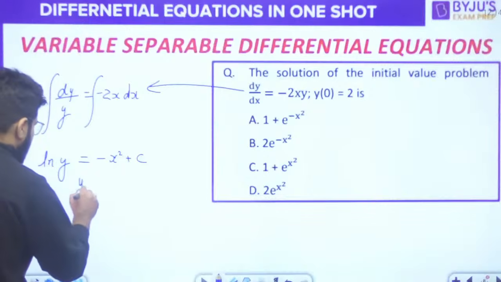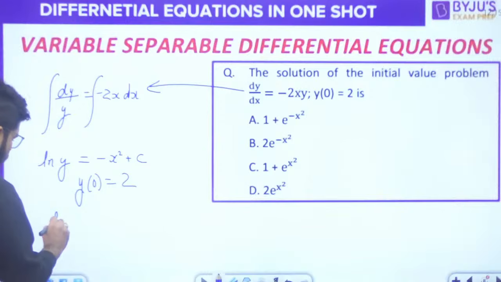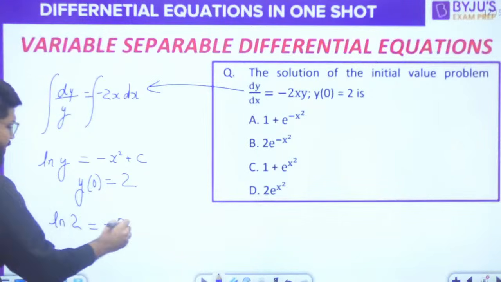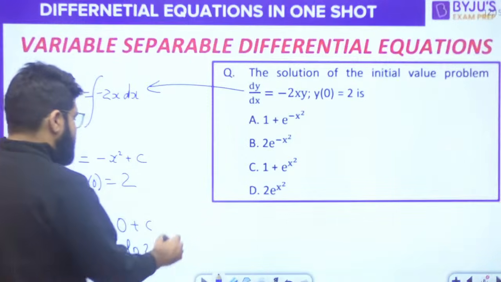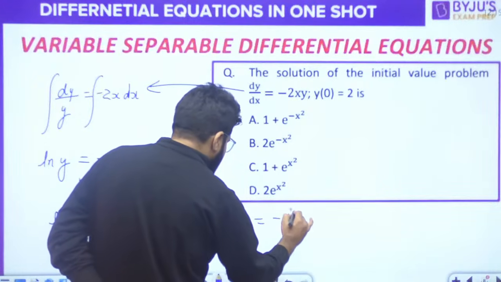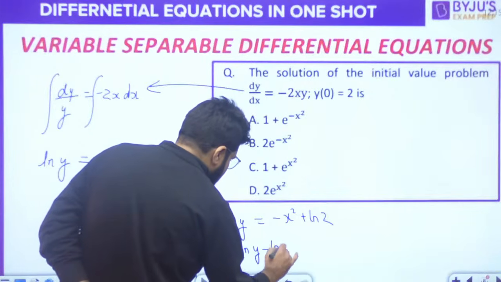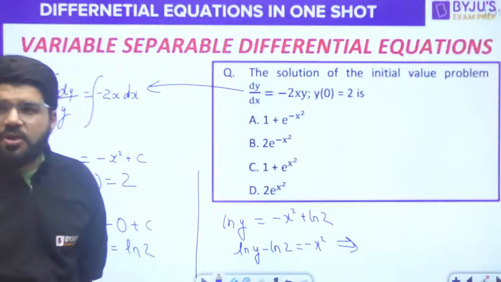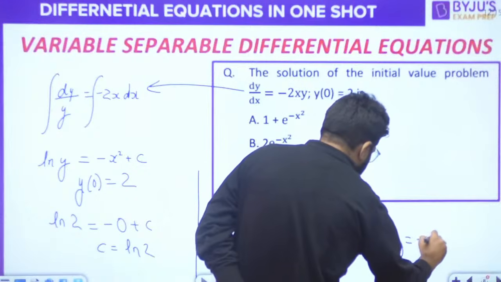Right. So now, they have given y of 0 is equal to 2. That means whenever x is equal to 0, y will be 2. y is a function of x. So if x is 0, y will be 2. From here, you have got c is equal to log 2, right? That means now I'll put down the value of c. Log y is equal to minus x square plus log 2, right? So log y minus log 2 is minus x square, or I can say that log of a minus log of b is log of a by b. So log of y by 2 is minus x square.